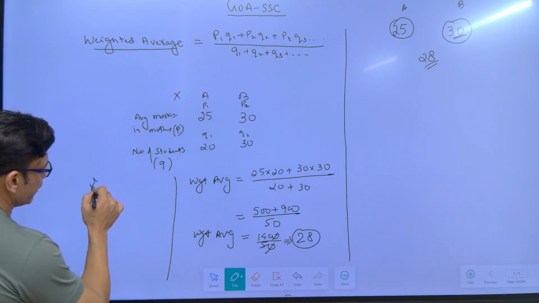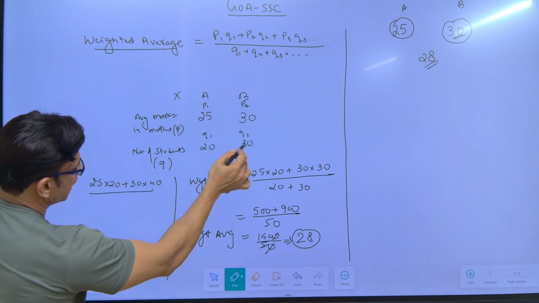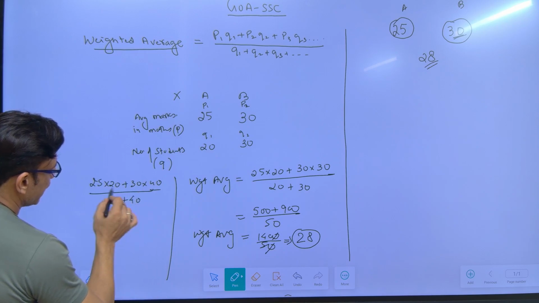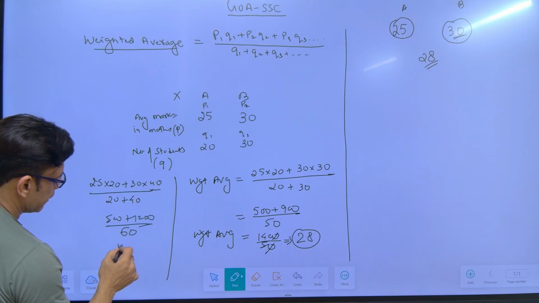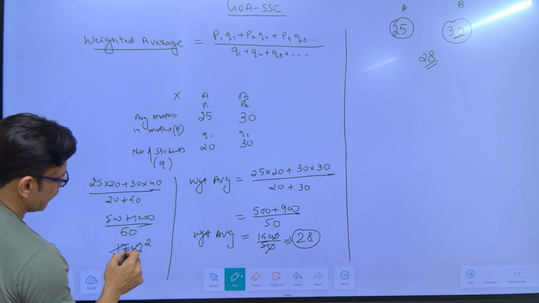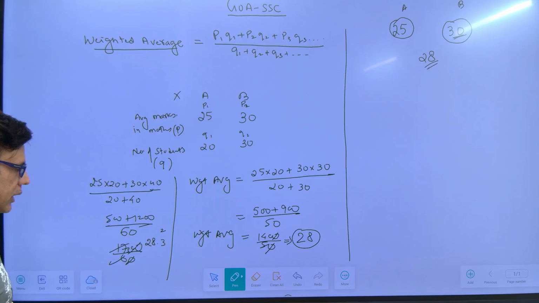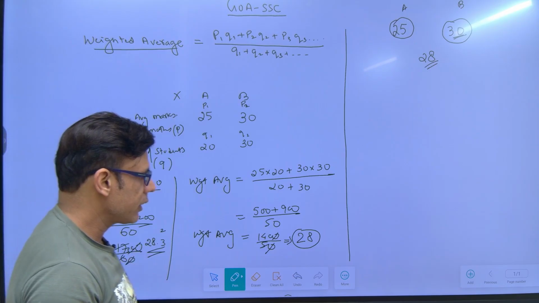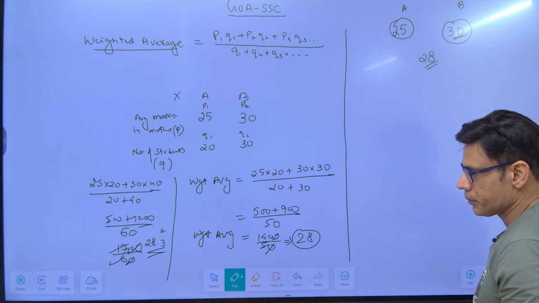We'll do 25 into 20 plus 30 into, let's say, 40. I'm just increasing from 30 to 40, so that's why I'm writing 30 into 40. Now the denominator is 20 plus 40. This is 500 plus 1200 divided by 60, which is 1700 divided by 60. Cancel: 28.3. See, the average has shifted more toward 30. So your weighted average will always lie between 25 and 30.